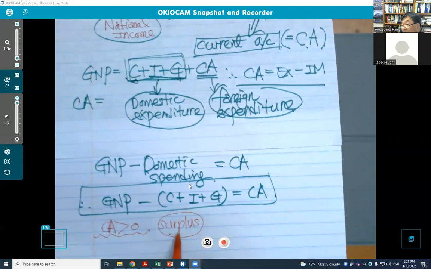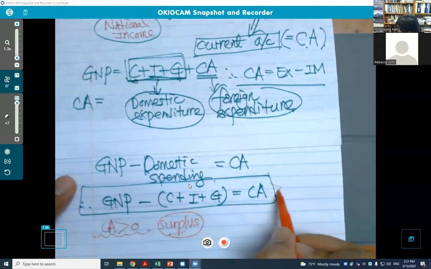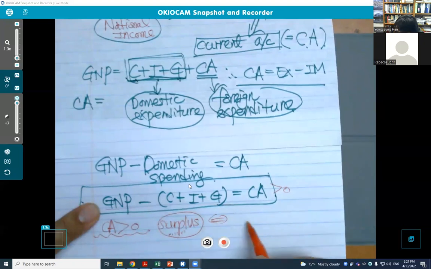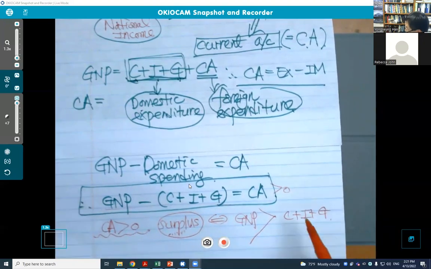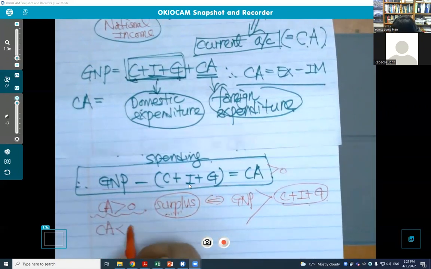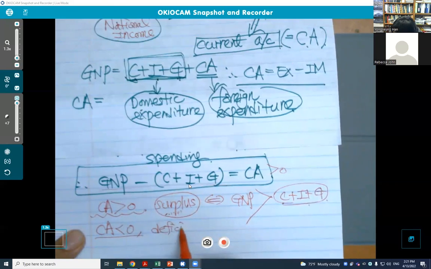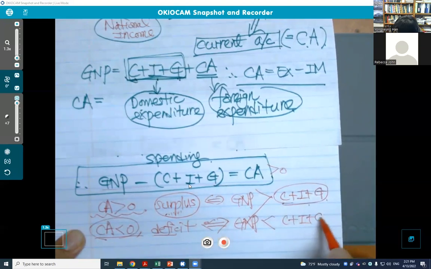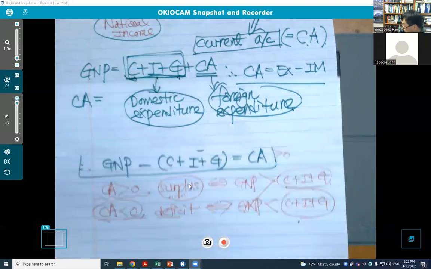To have a surplus, GDP must be larger than C plus I plus G, the domestic spending. If the current account is less than 0, that means we have a trade deficit, a current account deficit. If we have this deficit, that means domestic expenditure is bigger than GDP.